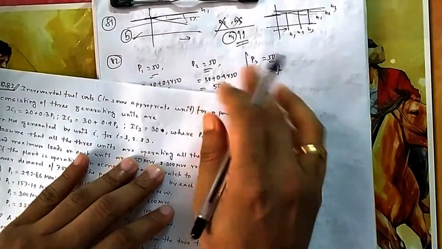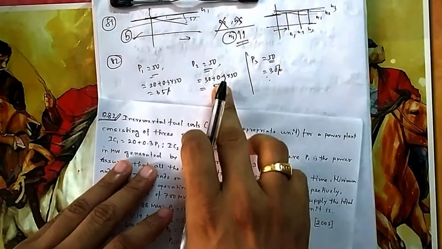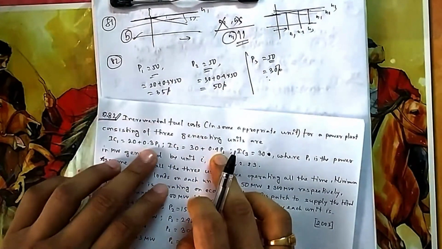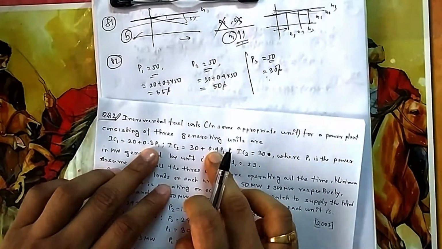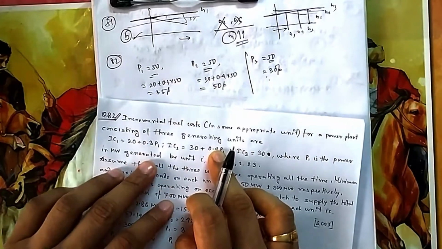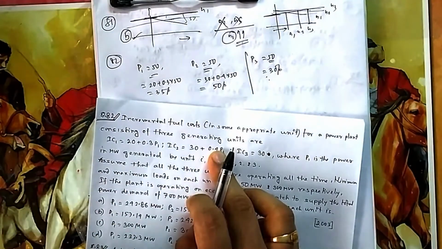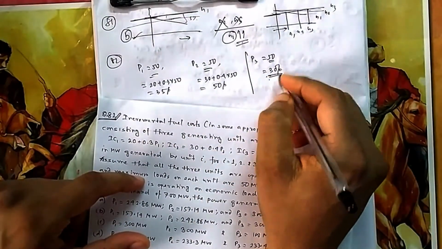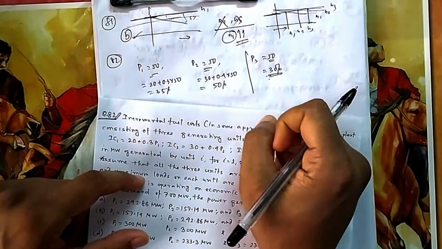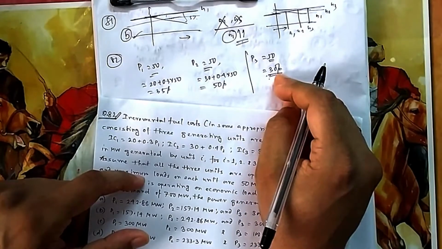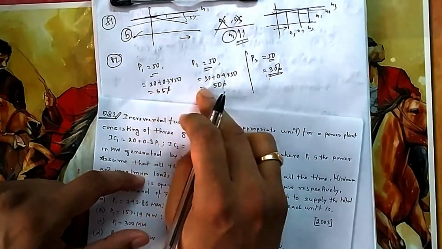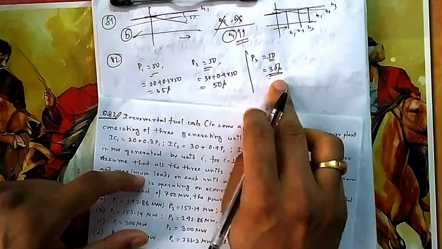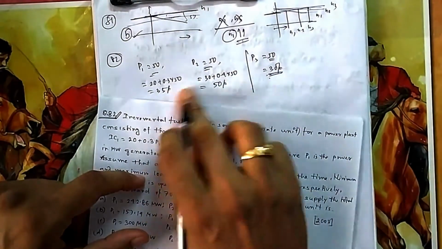So if you increase more, if you want to go for more, this much you have to take. If you are increasing P1 and P2, then obviously the rates will always increase, because this is proportional to P1 and P2, IC1, IC2. So these will increase. So what is my intention? My intention is to take power with a minimum cost. So what I will do? I will take P3, because P3 is not changing. So I will take as much as I can from P3, because it is giving the cheapest rate. Because these will increase if I take power more from that. But it is giving it still at low cost than these two.